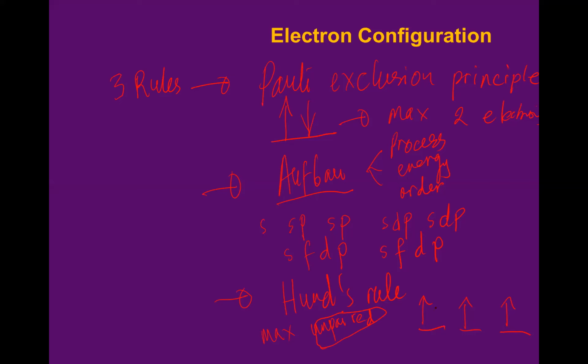Then the fourth electron will be down, the fifth electron also down, and the last electron also down. Before it is maximally unpaired, you cannot make the electrons paired. Okay, is it clear? This is what we learned last lesson.